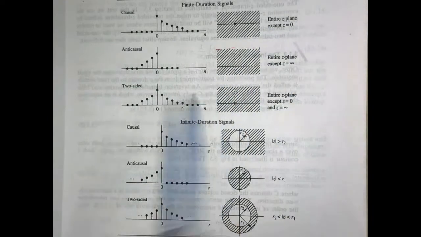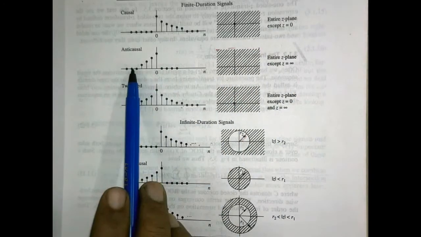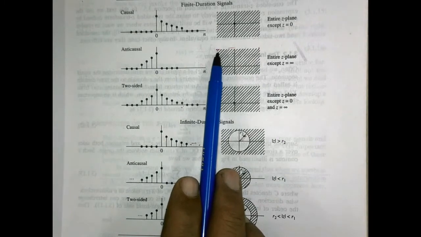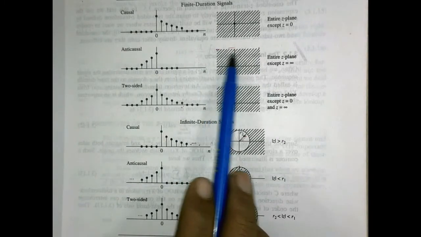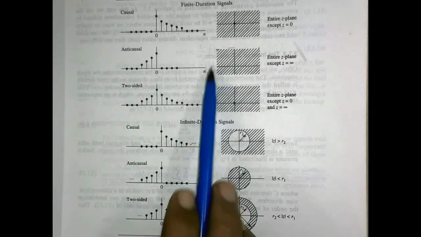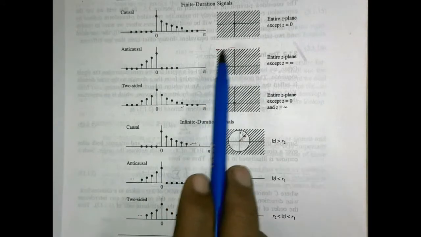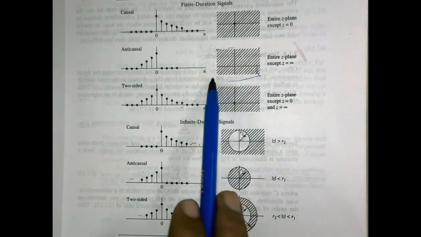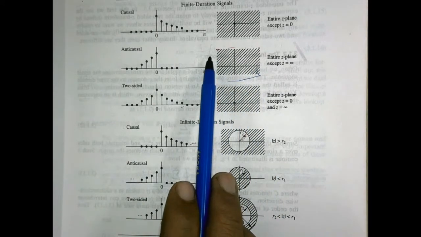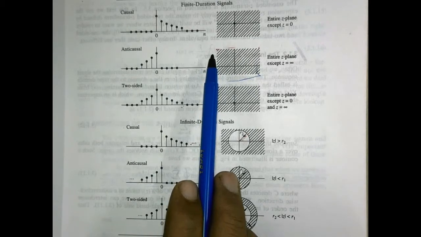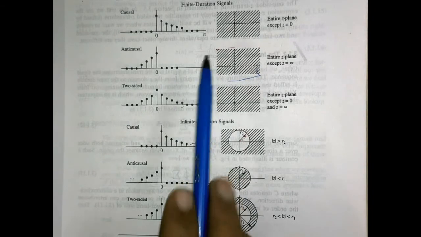Now if we look at the anti-causal finite duration signal, there the region of convergence was the entire z plane except z equal to infinity. This boundary z equal to infinity is not included in the region of convergence. Anything interior to this boundary comes under the region of convergence.